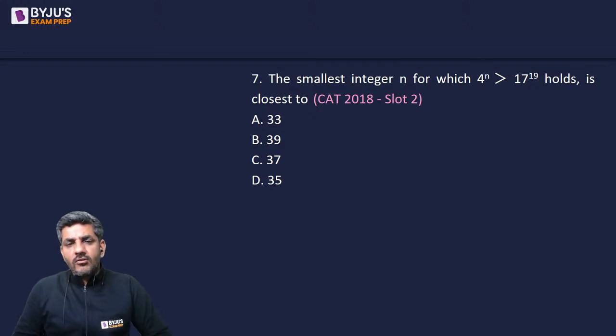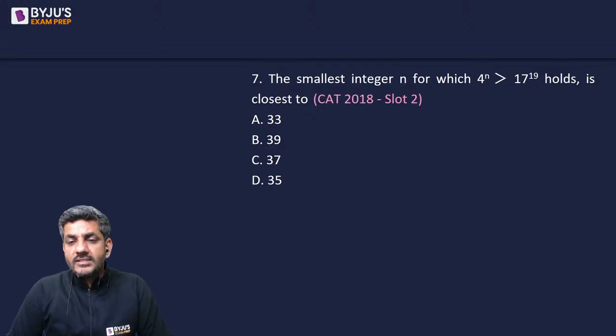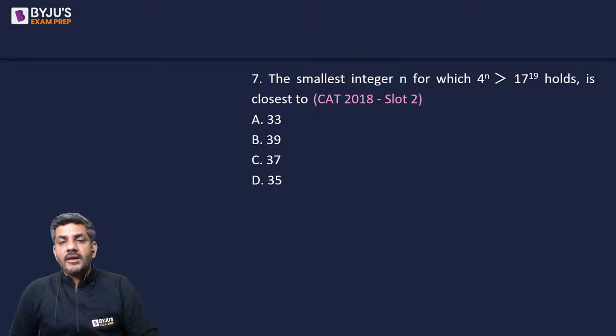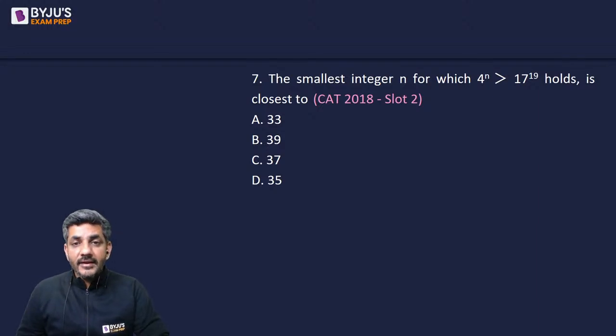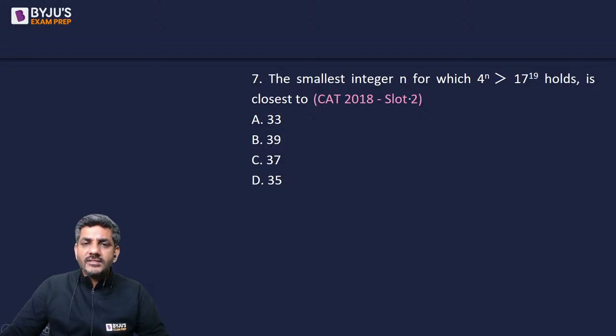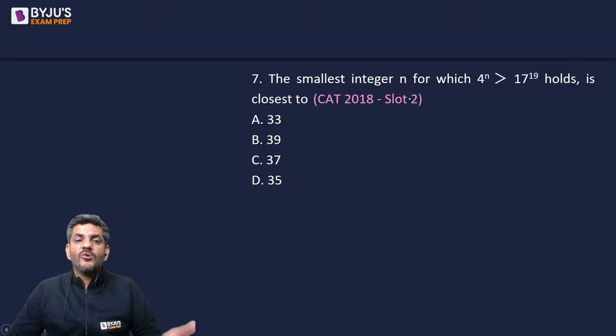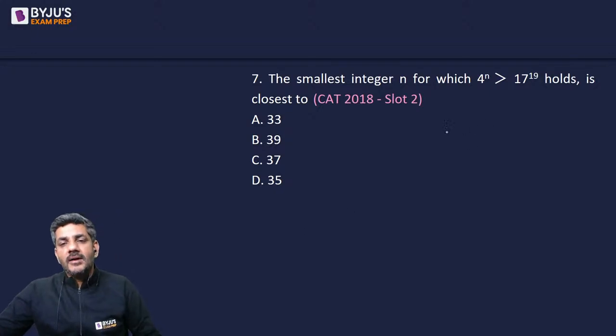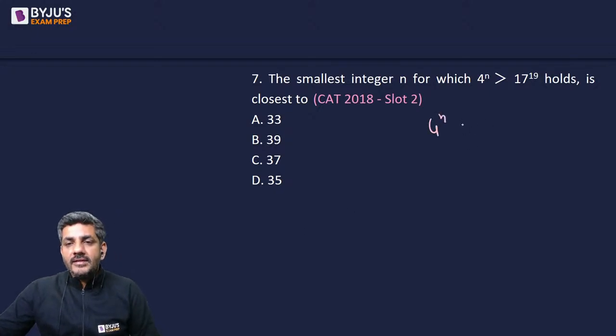So Saurabh Kumar also got the answer as B. The smallest integer n for which 4 to the power n is greater than 17 to the power 19 is closest to what? Okay. Although I don't think it should say closest to here; when we're talking about the smallest integer, what does closest to mean? By the way, 4 to the power n is greater than 17 to the power 19, right?